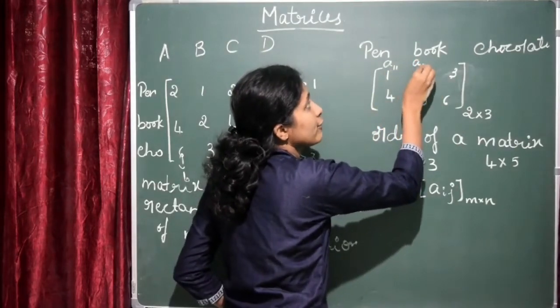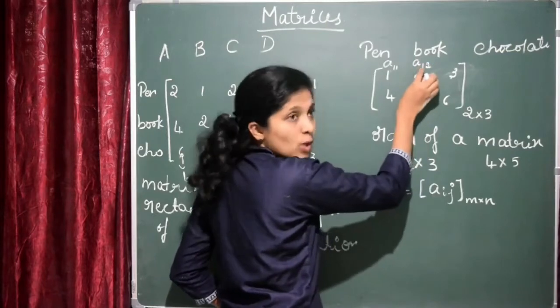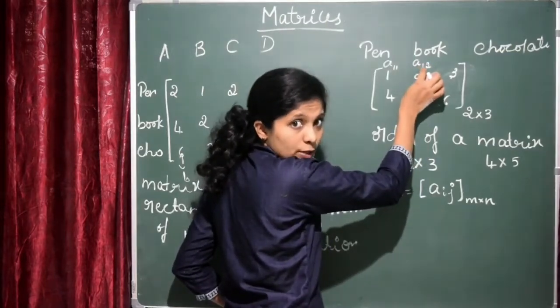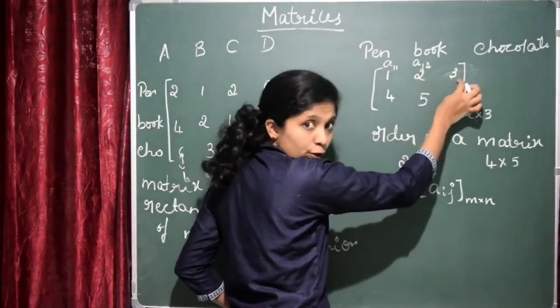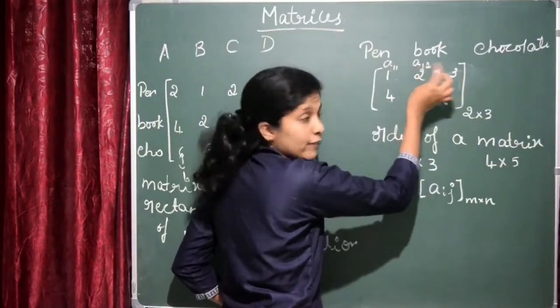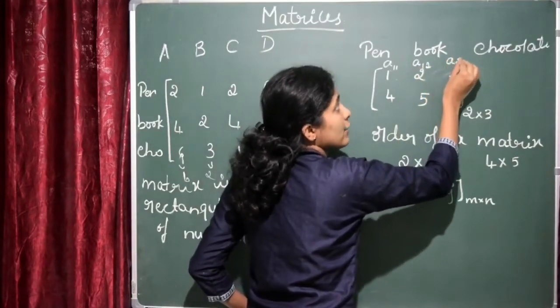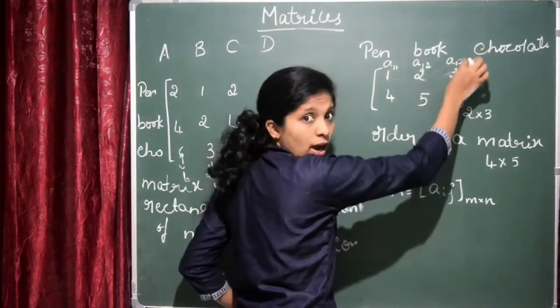Second will be A12. I mean this is the first. I told you that always first will be row. So this is the element in the first row and second column, A12. Next will be A13. That is in the first row and third column.